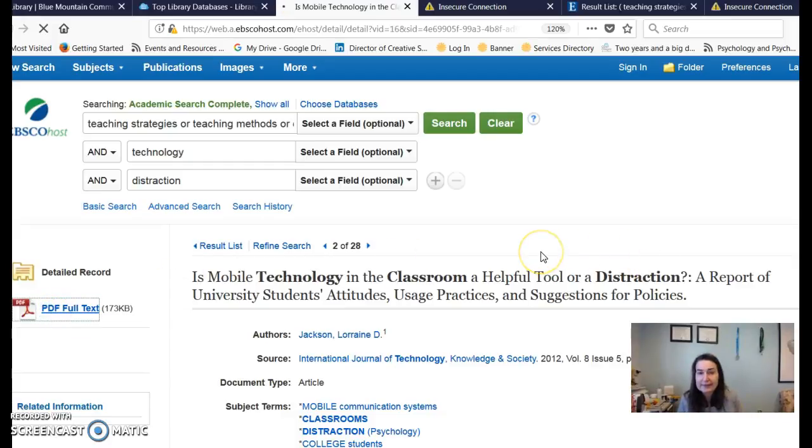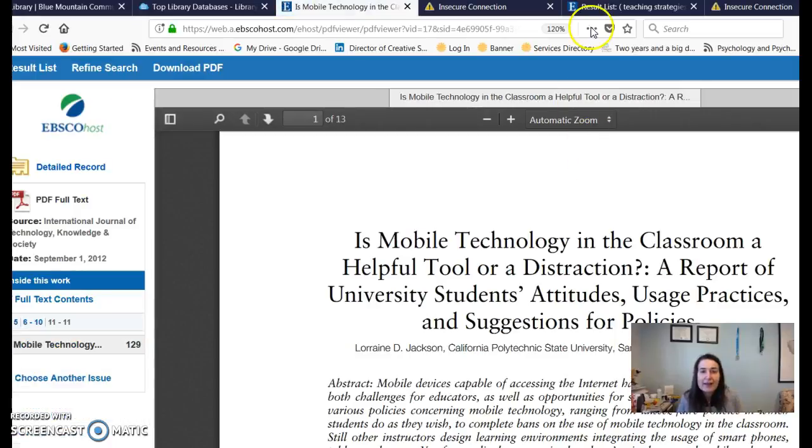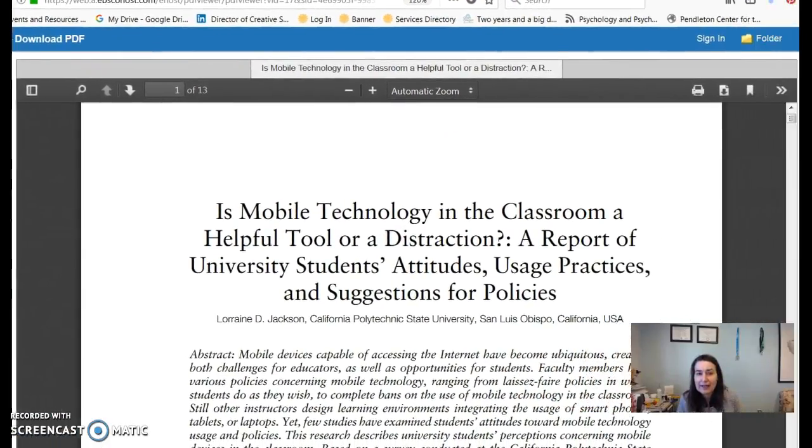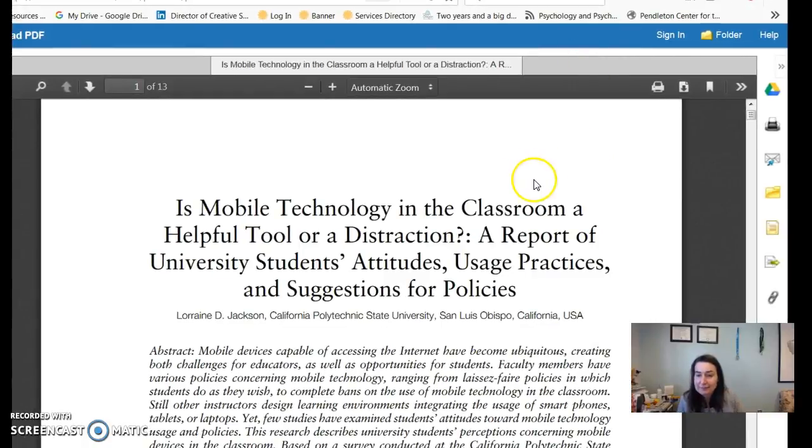I'll show you real quick. Hopefully real quick. Come on, computer. You can do it. So here's the whole article, just how it would appear originally in the print magazine. And on this database, and it was on the last screen as well, all your tools are here on the right. If you want to download the article, it's right here, and I do suggest that. If you wanted to print the article, you would print from here, as opposed to these tools on the right. The reason is if I hit print here, I would get the first page. I wouldn't get the entire document.